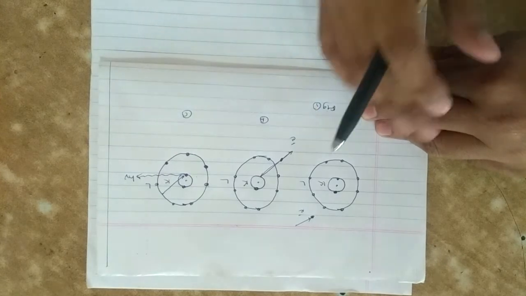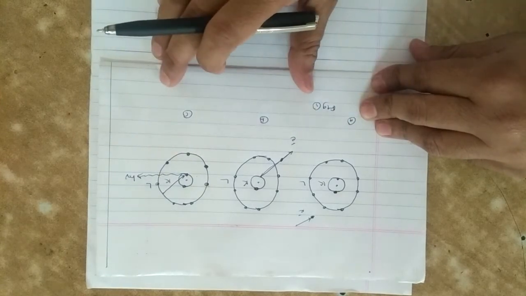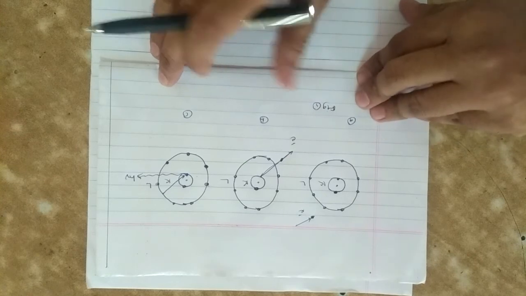The incident and ejected electrons both rush out of the atom, causing a vacancy in the K shell or level.